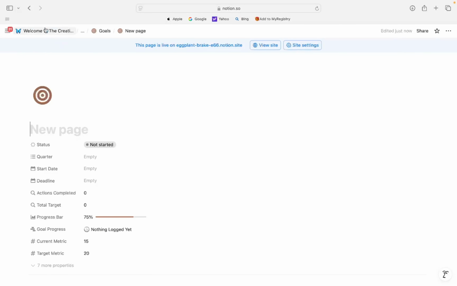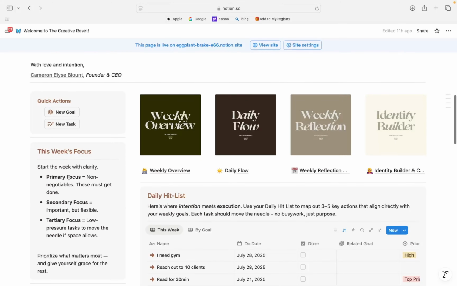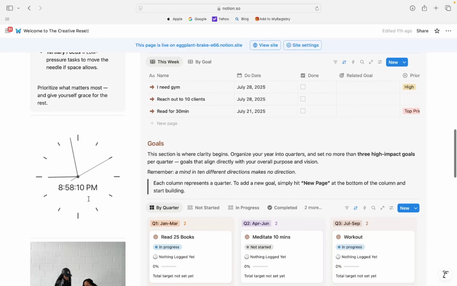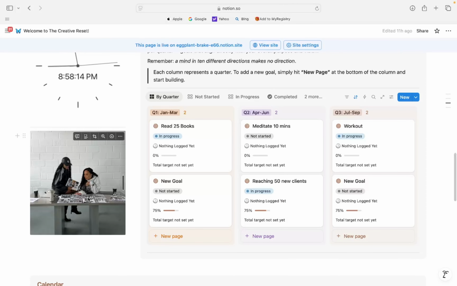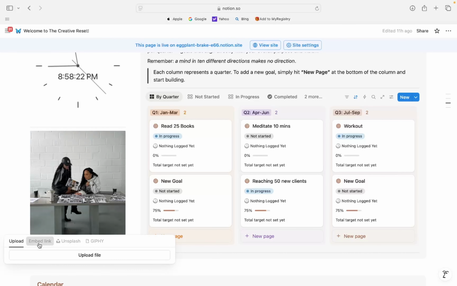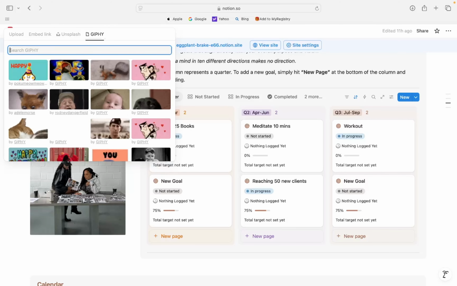So let's toggle back to our initial homepage. Here you have this week's focus, where you can focus on your primary, secondary, and your low pressure tasks to move the needle forward. You have a clock for the time in Eastern Standard. And then also you have different images that allow you to reflect you. The way that you replace it, hit these 3 dots at the top, click replace, and you can upload a link. You can upload a file. You can use the data that's already there, or you can use a GIF.